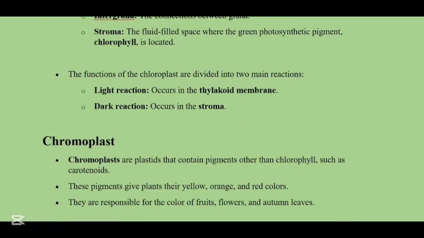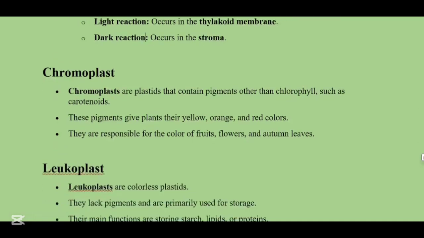The functions of the chloroplast are divided into two main reactions: the light reaction, which occurs in the thylakoid membrane, and the dark reaction, which occurs in the stroma. The light reaction is also known as light independent reaction, and dark reaction is known as light dependent reaction.